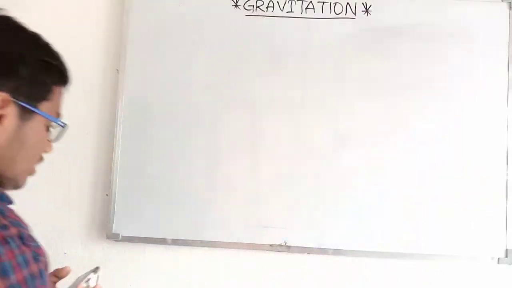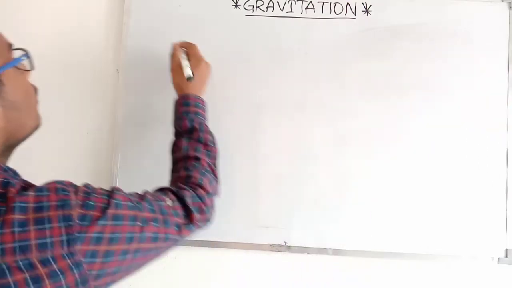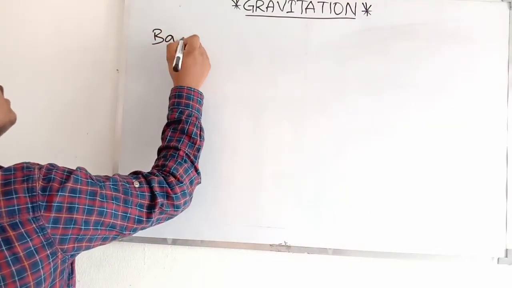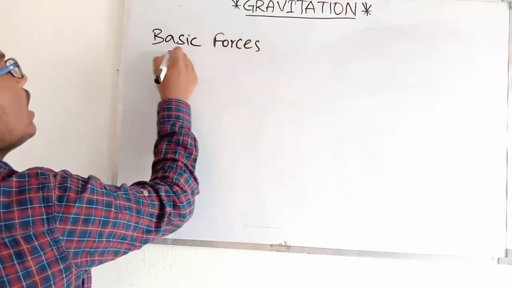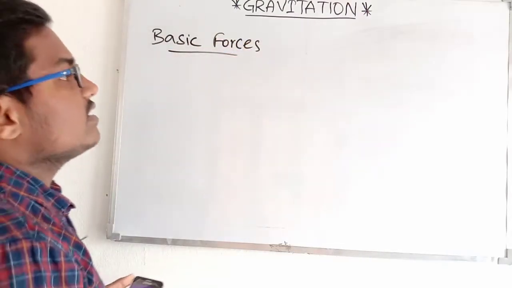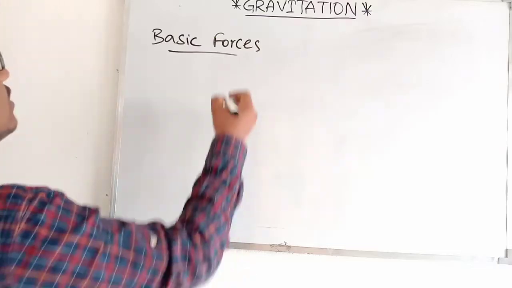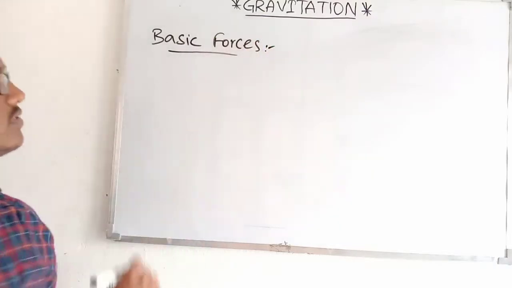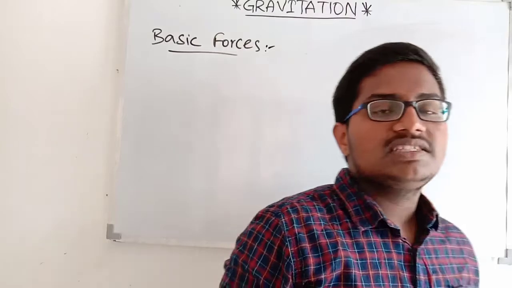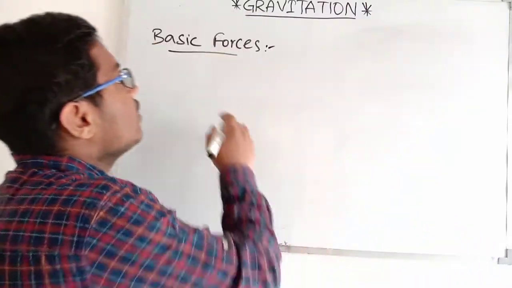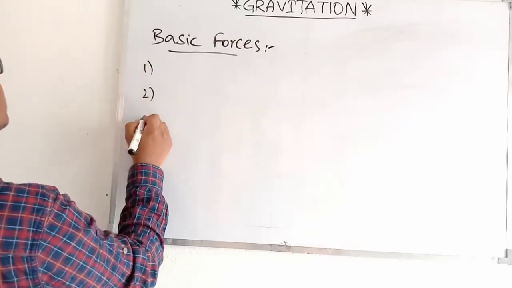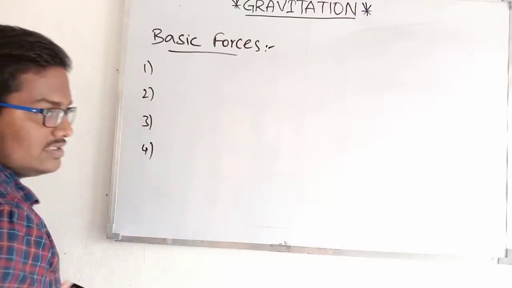And now I am going to a particular concept which is basic forces. I should have taught you this in the beginning of this chapter, but okay, the basic forces in the universe. We have 4 basic forces in this universe.